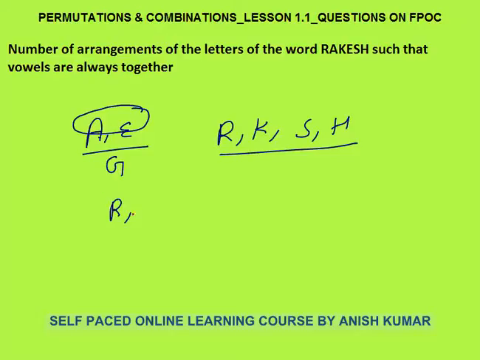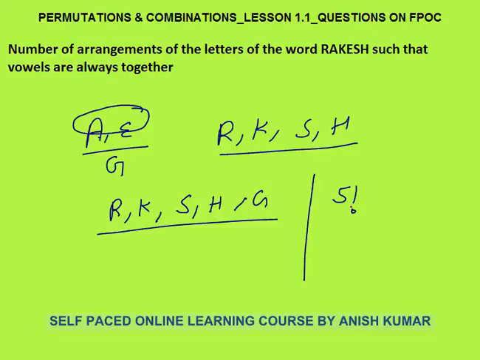So how many letters do I need to arrange? Can I say R, K, S, H and G? 5 letters. How many arrangements of 5 different letters? I told you in lesson 1 that if I have n different things, total arrangements are n factorial. So 5 different letters, total arrangements would be 5 factorial. But hold on, this will not be our final answer because G is not a single letter. G is actually a combination of 2 letters A and E.